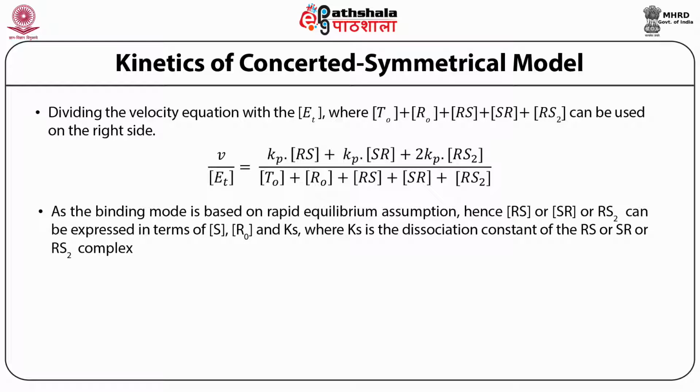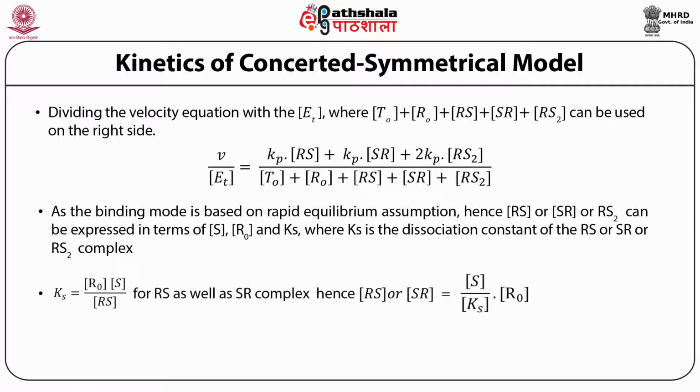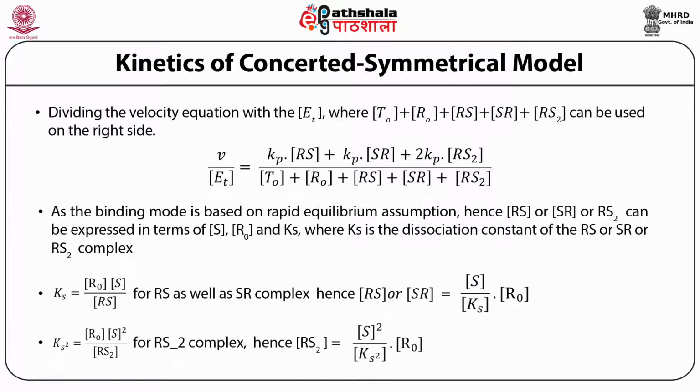So Ks is equivalent to the concentration of R0 into the concentration of S divided by the concentration of the RS complex. Similarly, RS2 is equal to the substrate concentration squared divided by Ks square into R0. These values are calculated by using equilibrium assumptions.